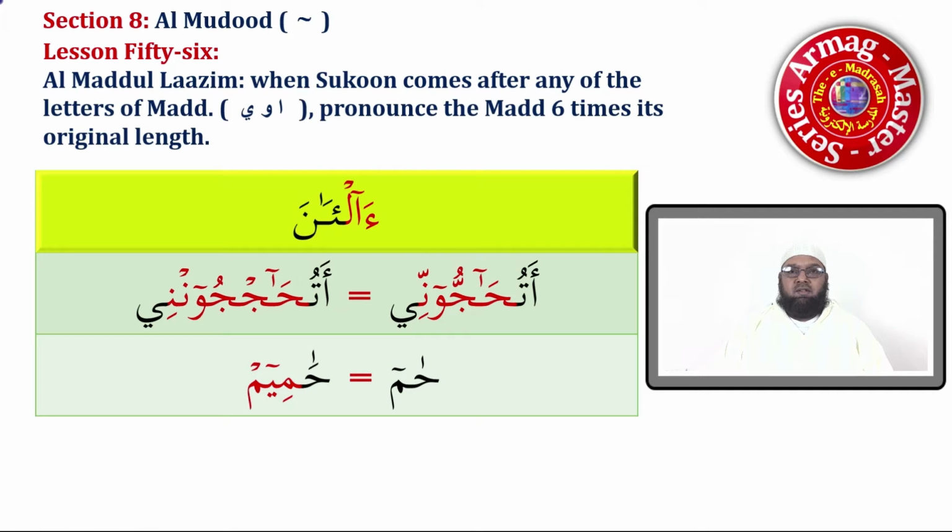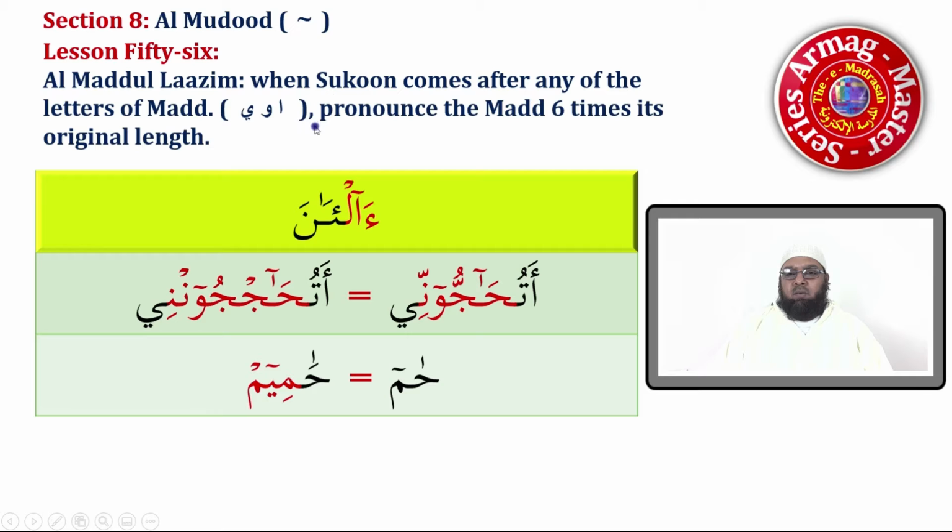Inshallah, today we will continue our lesson in Al-Mudood. Today we will study a new mad which is called Al-Maddul Laazim. Al-Maddul Laazim happens when sukoon comes after any of the letters of mad. The letters of mad are alif, waw, and ya, which we studied earlier.